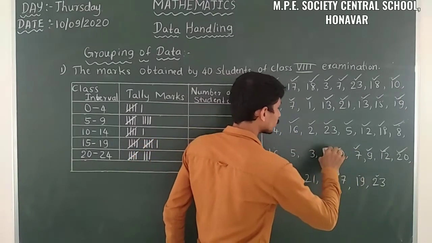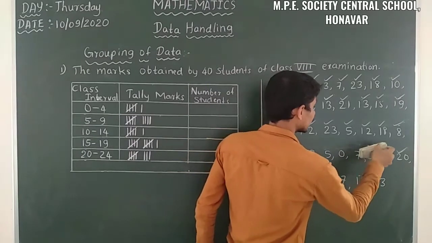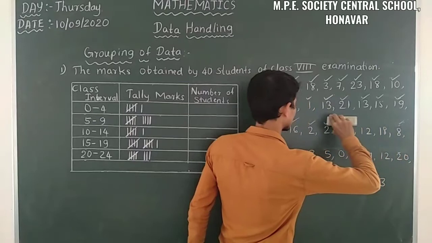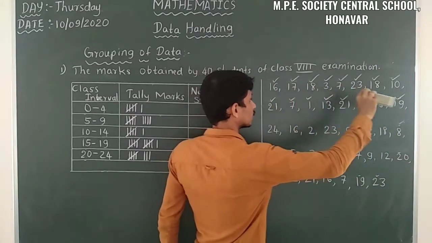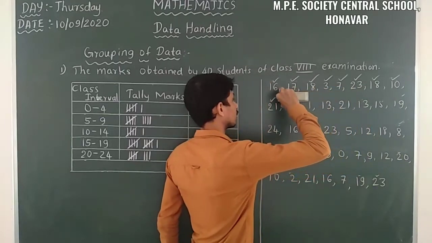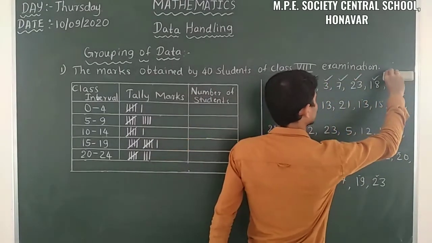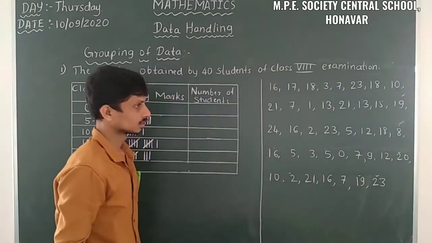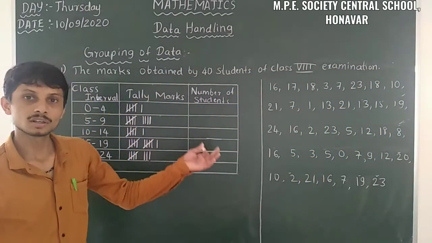Before, we have to write those tick marks in pencil only. Yes. So like this we have to rub all of them.